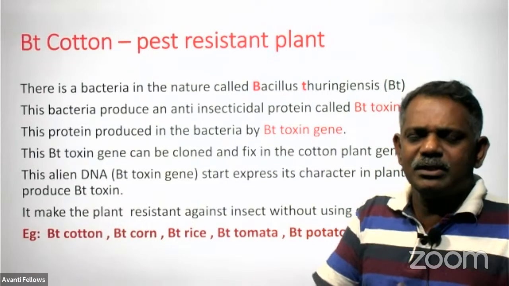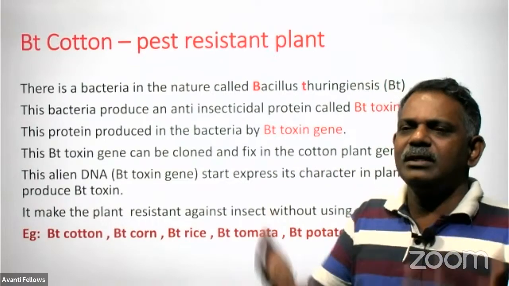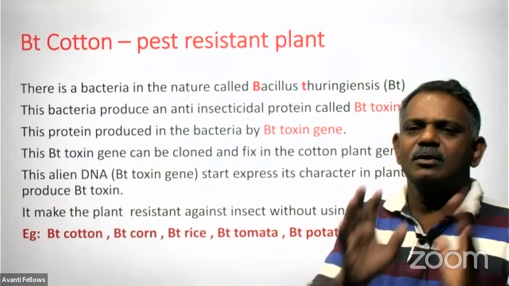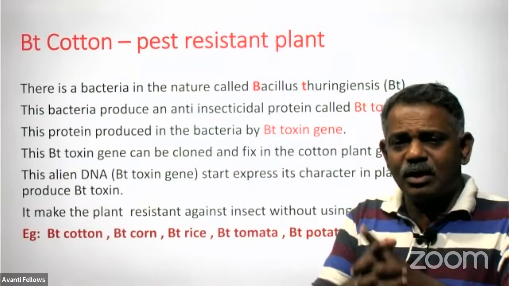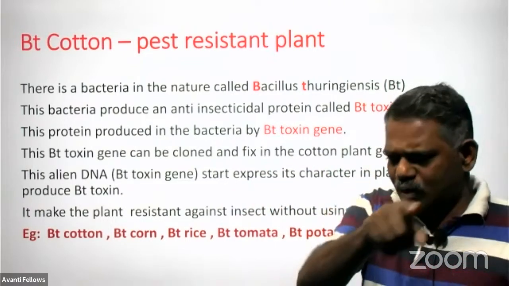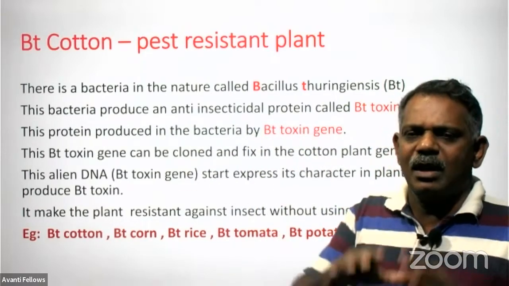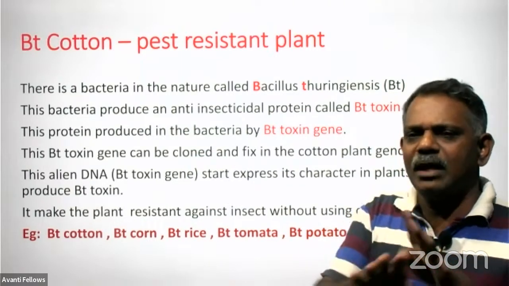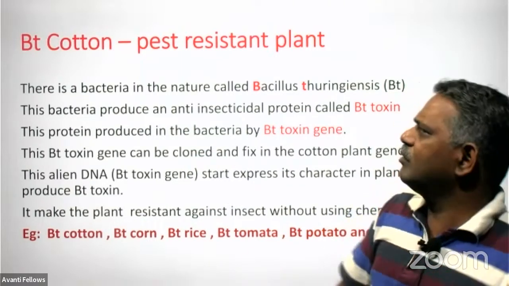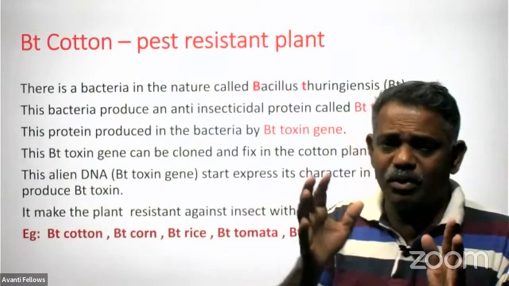So what happened? This Bt protoxin will be solubilized, and it will be converted into toxin. Protoxin is converted into toxin. And this toxic material attacks the membranous epithelial lining of this intestine and destroys it, so that this larva is not able to survive. This is the way through which the Bt cotton is getting resistant against such types of bollworms.